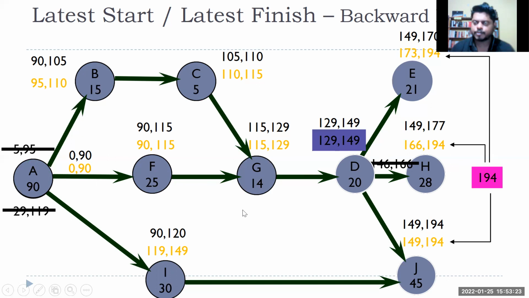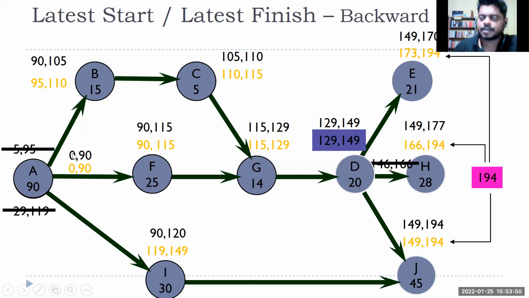Then what is critical about it? The critical path is the connection of activities, the link of activities, where your slack is 0. That means those activities are critical because they cannot be delayed, right? So that is the definition of critical path. So I have to find out which are the activities where slack is 0. So activity A, slack is 0. Why? Because this activity cannot be delayed.